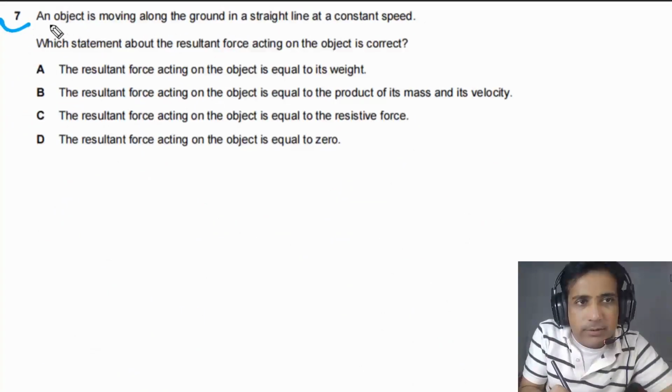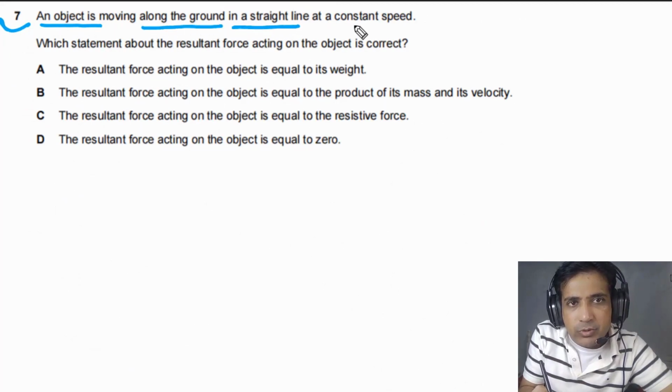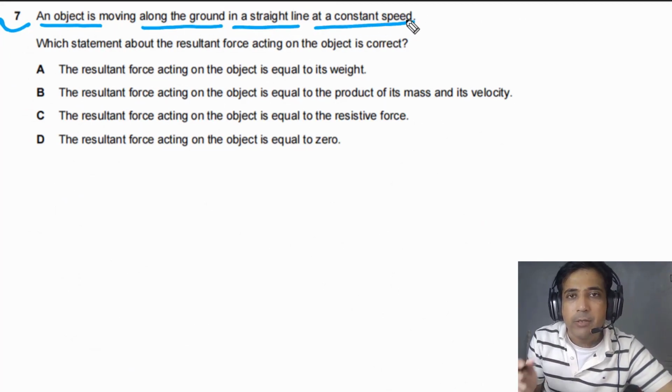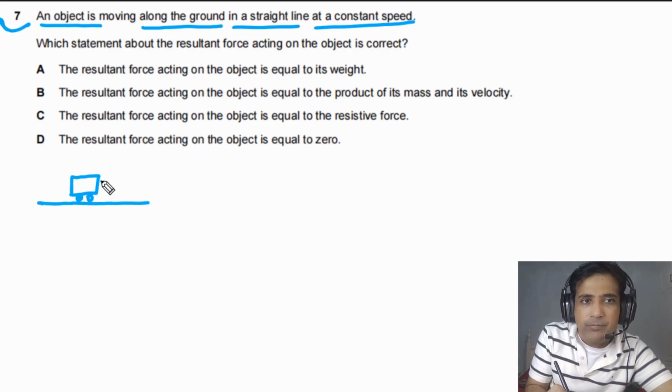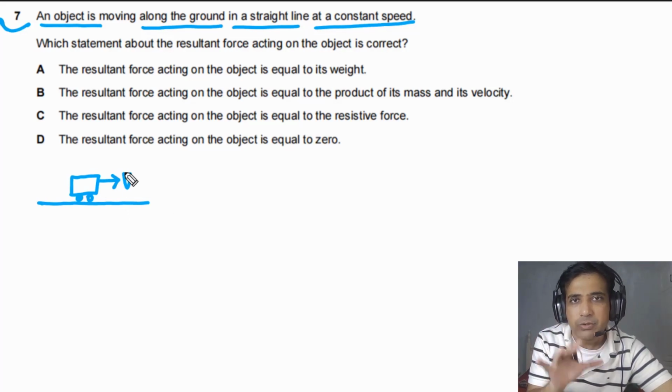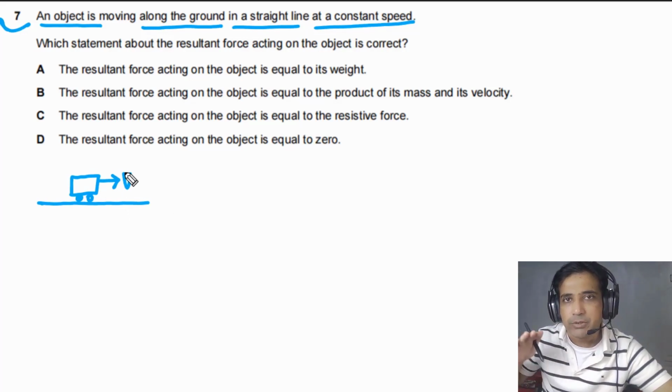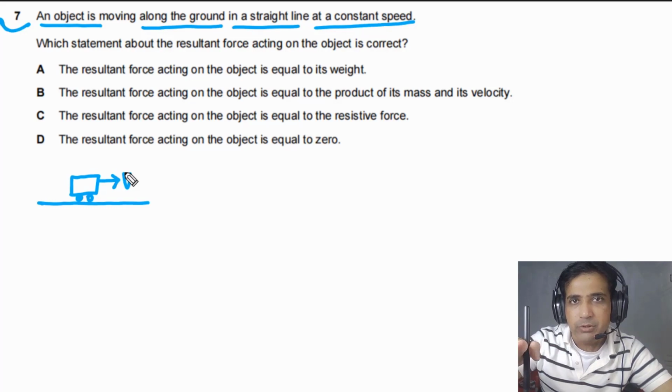For question number 7, it is given to us an object is moving along the ground in a straight line at a constant speed. The body is moving in a straight line at a constant speed. It means that the velocity of the body is constant. So we can simply sketch this one. Imagine that this one is the object, this is a small car, and this is moving on the ground and its speed is constant. So it simply means that its velocity is also constant because it is moving in one direction and its speed is constant.